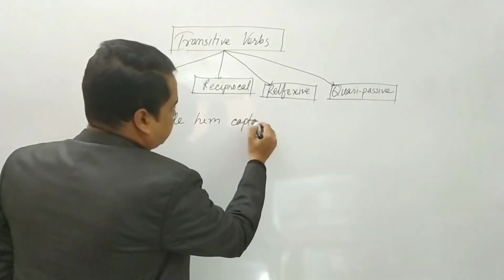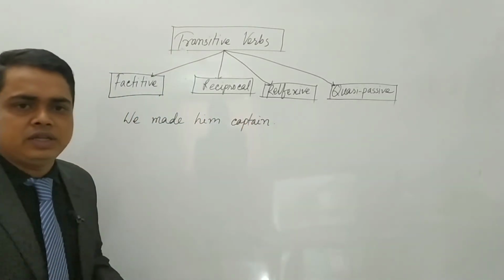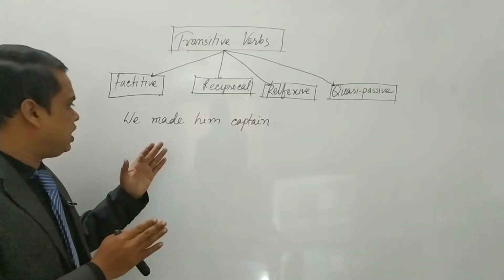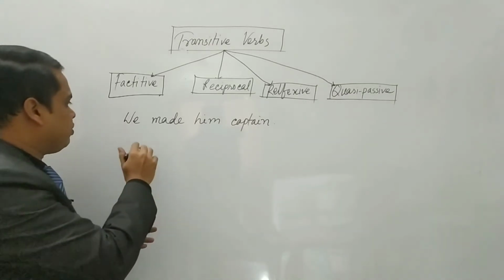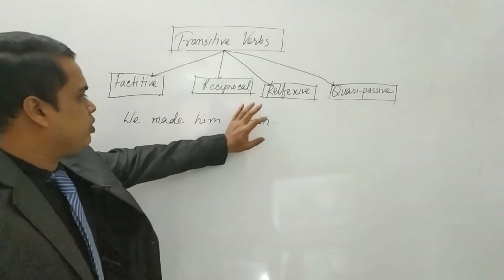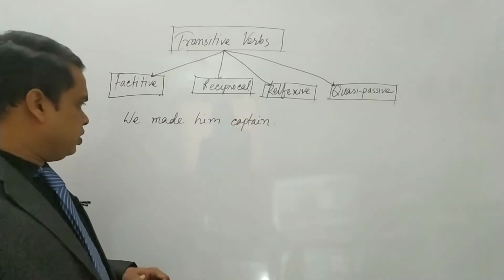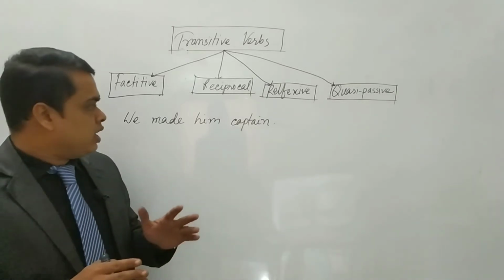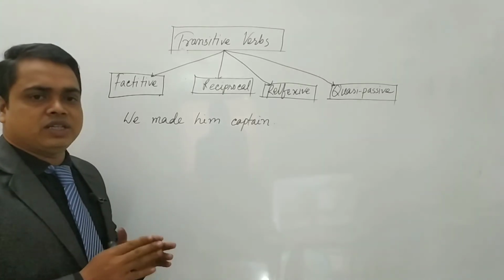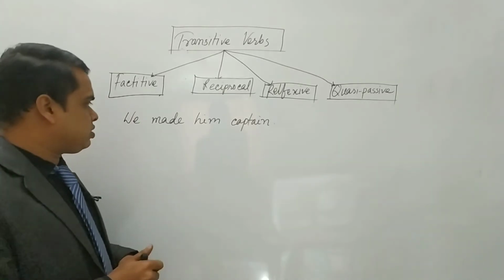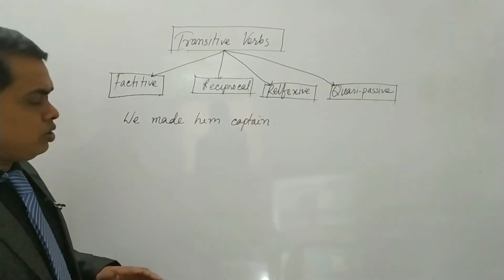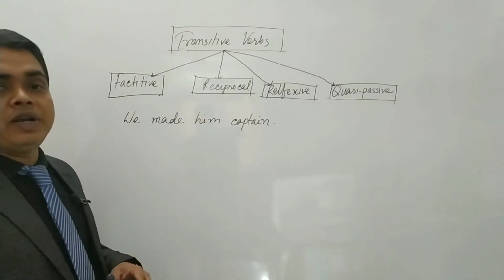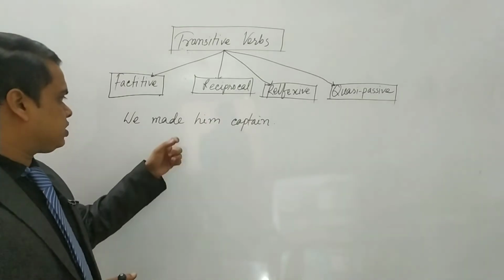We made him captain. Dear students, now observe it. I think it is now more clear, and the sentence is clear and you are getting the sense. We made him captain. But if I write here we made him, up to this one, it is not clear to you. So the verb that is not clear with one object and takes another object to make the sense clear is called an affective verb. Sometimes you may call it the intransitive verb of incomplete predication. This is also called an affective verb.